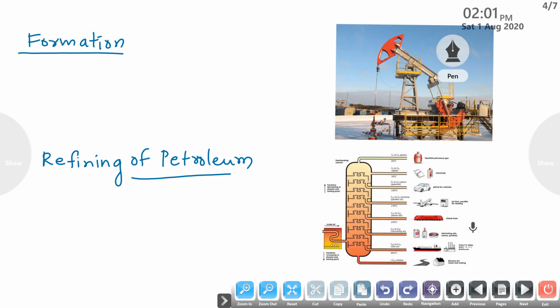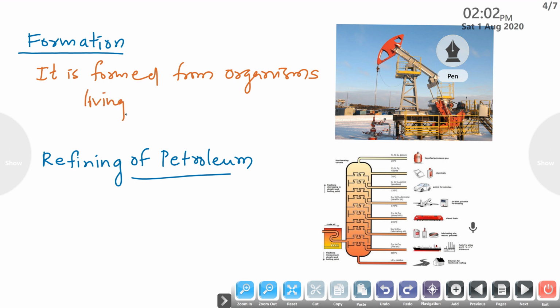Now, how is it formed? Let us see how petroleum is formed. It is formed from organisms living in the sea.